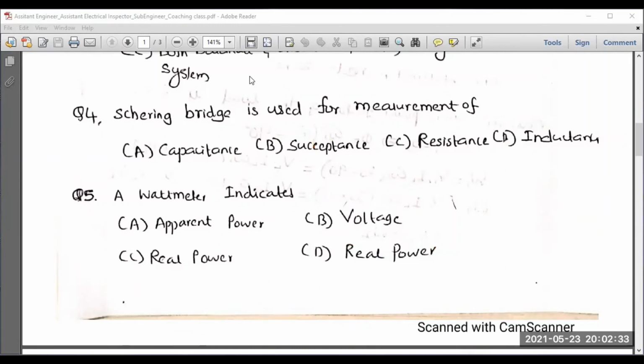So let me show you. If you want, I will show you the power triangle. So consider the power triangle. Okay. So this is the power triangle. Let the angle be phi. So the base side you can call real power or true power.